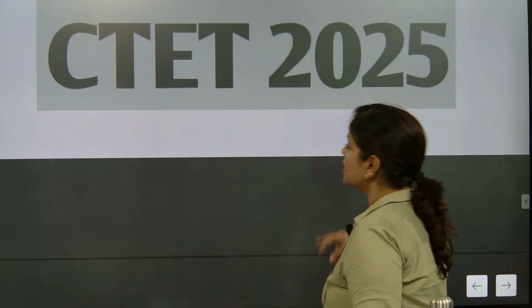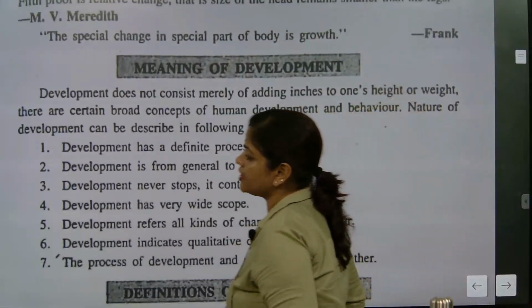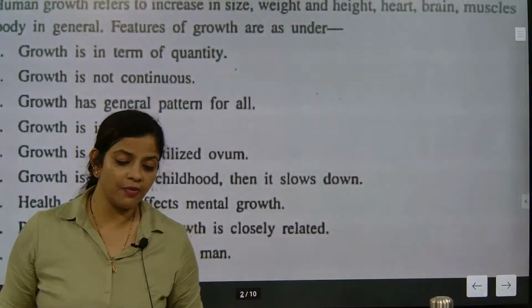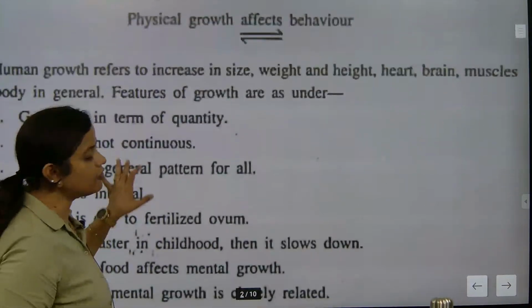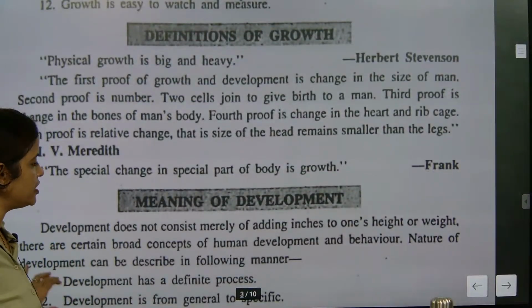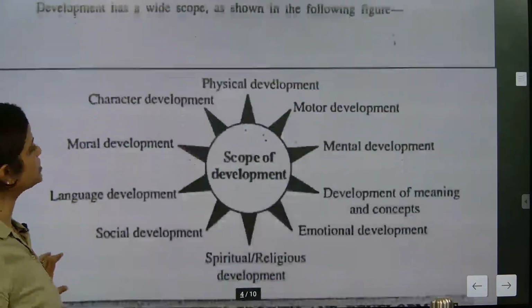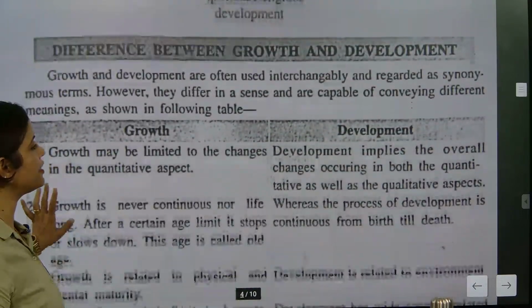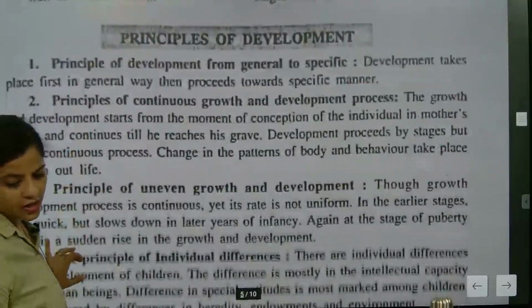You be serious. Now look here. We have already studied about meaning. So what and all we have studied about development? We have studied about development, growth, meaning of growth we have already finished. Now definition of growth we have finished, meaning of development, definition of development we have studied. After that the graph related to development, difference between growth and development we have finished.